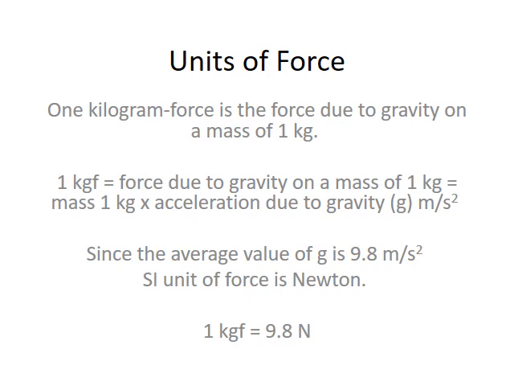Since the average value of g is 9.8 meter per square second, the SI unit of force is Newton. 1 kgf is equal to 9.8 Newton. If we have to convert into gram, we know that 1 kg is equal to 1000 gram. So here 1 kgf is equal to 1000 gram force.